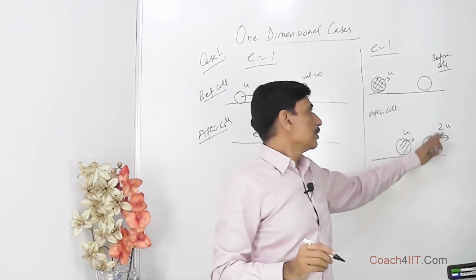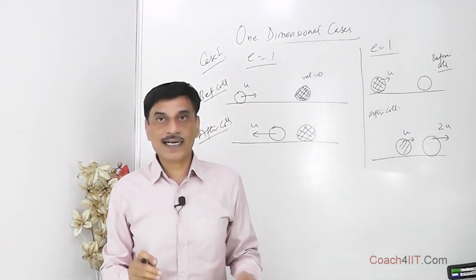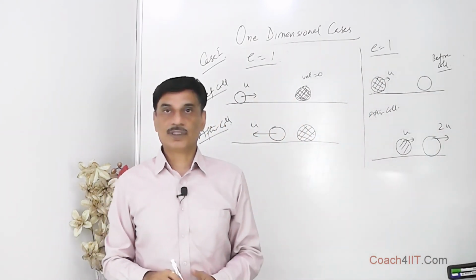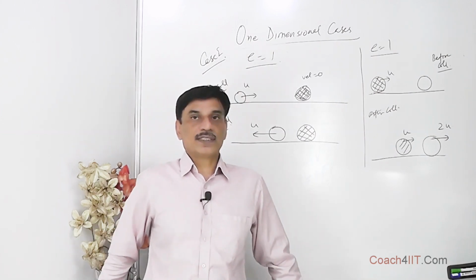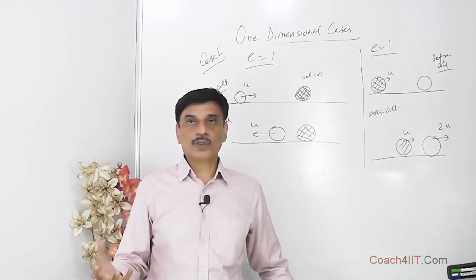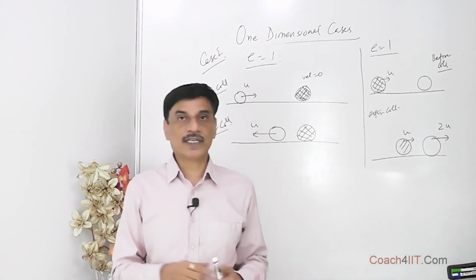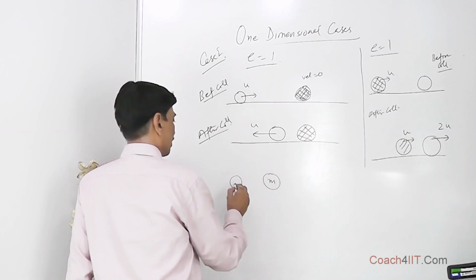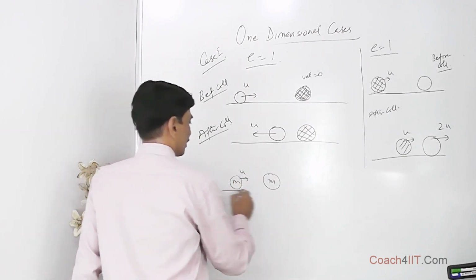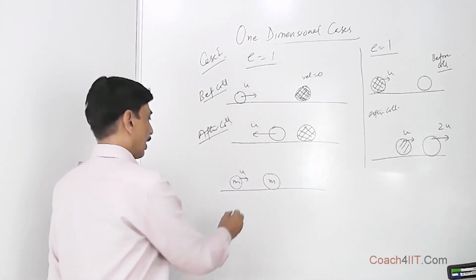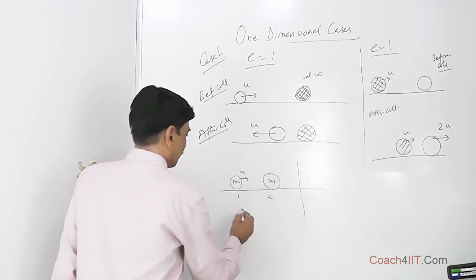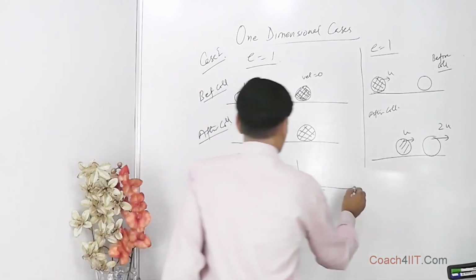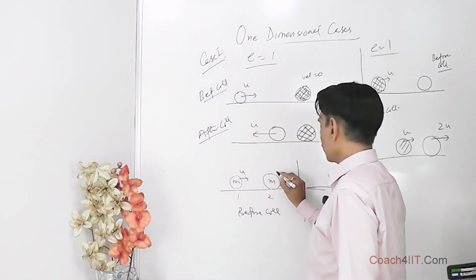So this lighter body, which was initially at rest before collision, now attains a velocity of 2u, double the velocity. These two cases are important cases. Otherwise, if the two bodies have the same mass, with one stationary and one moving, suppose 1 and 2 before collision, with velocity u and velocity equal to 0.